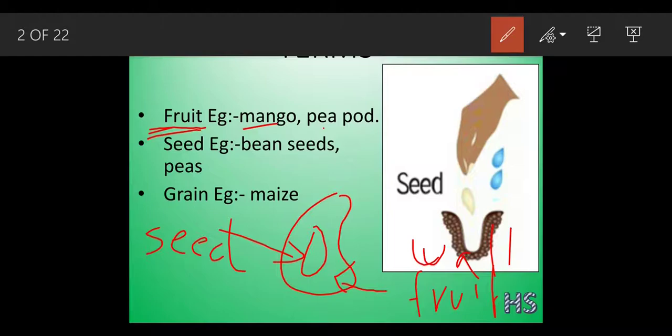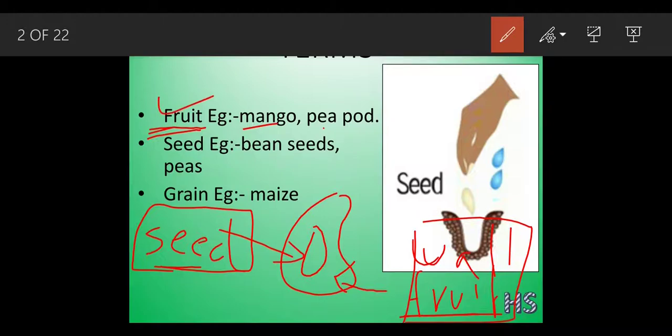So how should we define a fruit? A fruit can be defined as the structure in which the seed and the fruit wall are not attached together. After finishing eating the mango, you can throw away the seed, right? This indicates that the seed and the fruit wall are not attached to each other, and that is why it is termed a fruit.